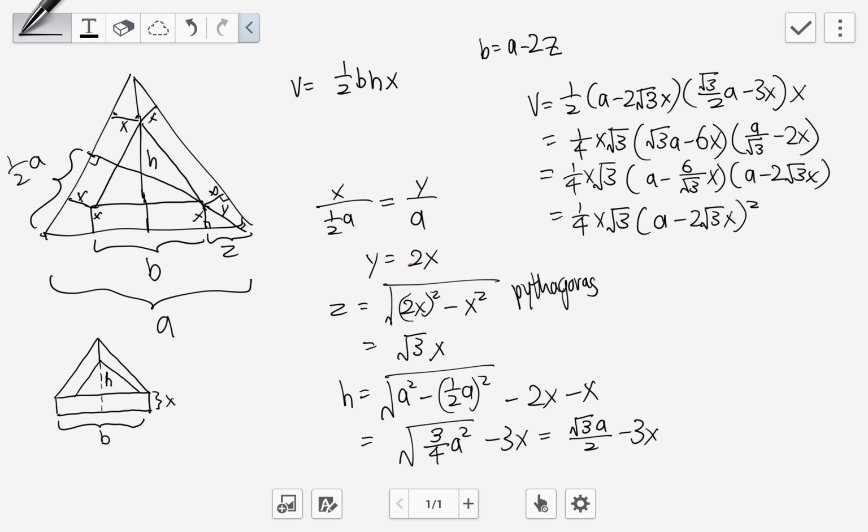So now that this is square root 3 x, what is my h? My height is just, I know that this is square root 3 times x. So what is this length? The first thing I try to find is this length.